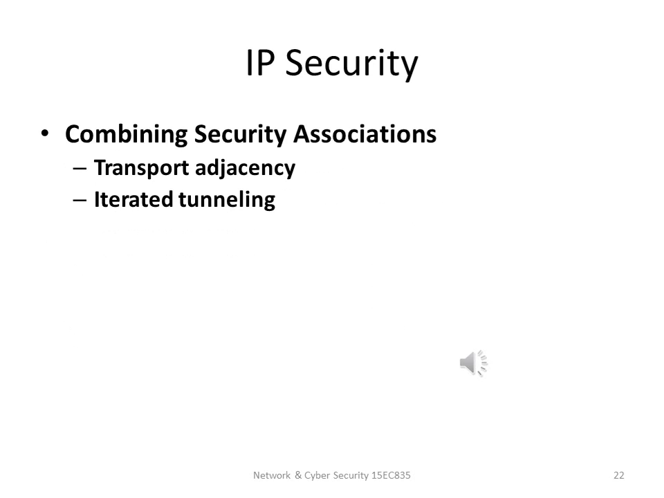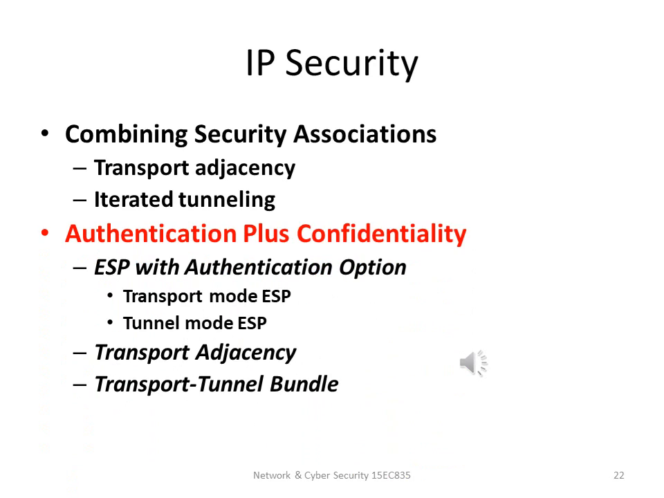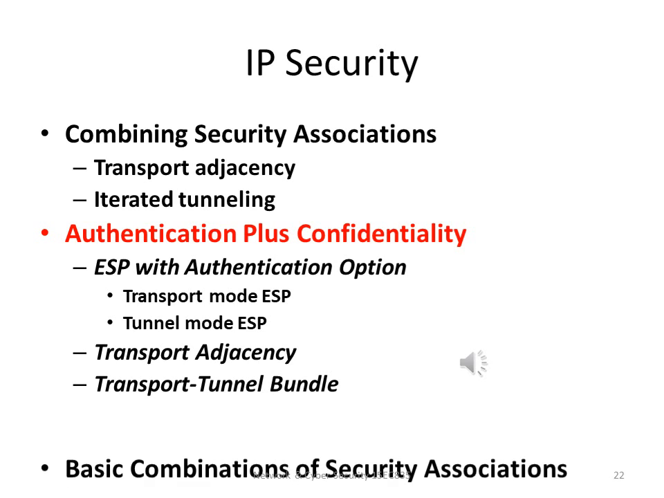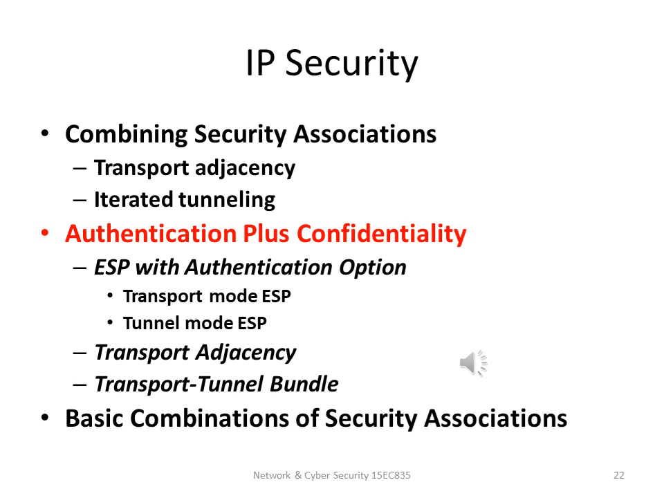So we have been looking at IP security and combining security associations. We have just seen transport adjacency and iterated tunneling, and now we'll be looking at authentication plus confidentiality. In this, we'll be looking at these subtopics. And lastly, the basic combination of security associations.